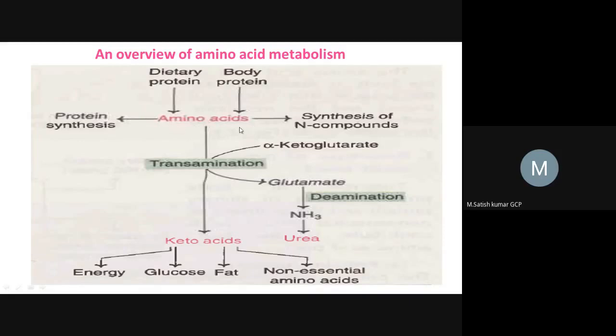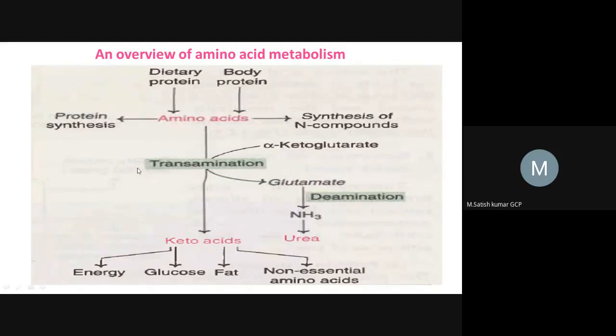But here the amine group gets transferred to another compound, and the amino acid is finally converted into a keto acid. This entire process occurs in the cytoplasm. Write down: transamination occurs in the cytoplasm of the cell.